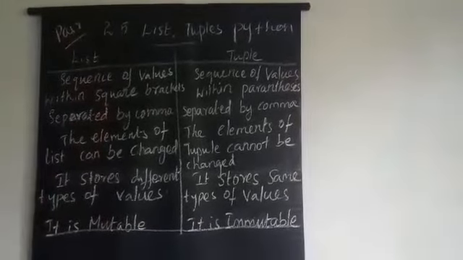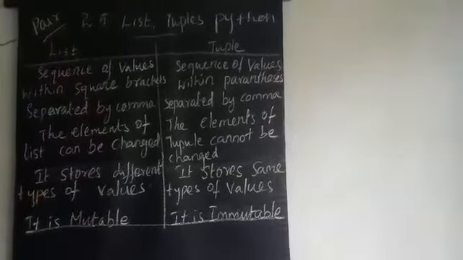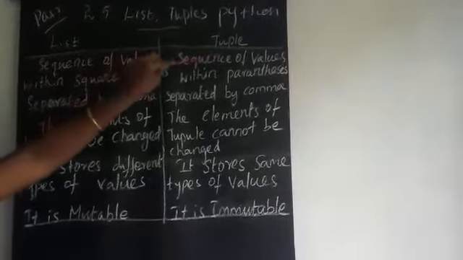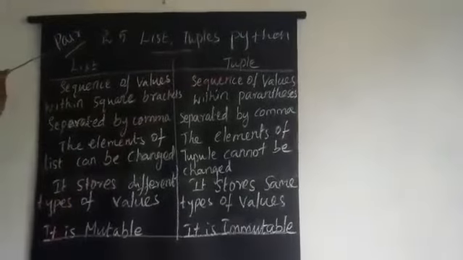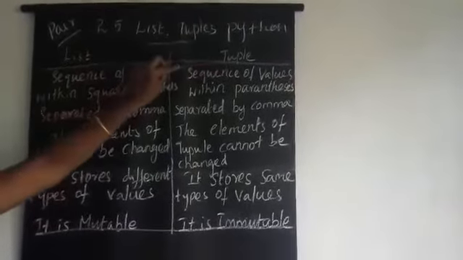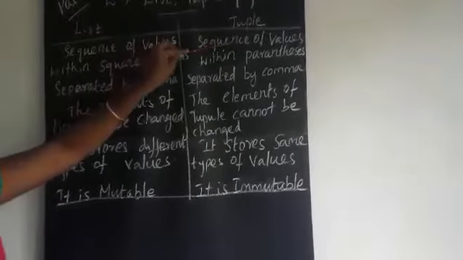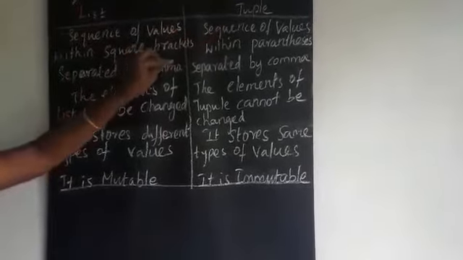Okay. Next, what is a pair? A pair is made up of list and tuple. Next, what is a list and what is a tuple? The difference between list and tuple.